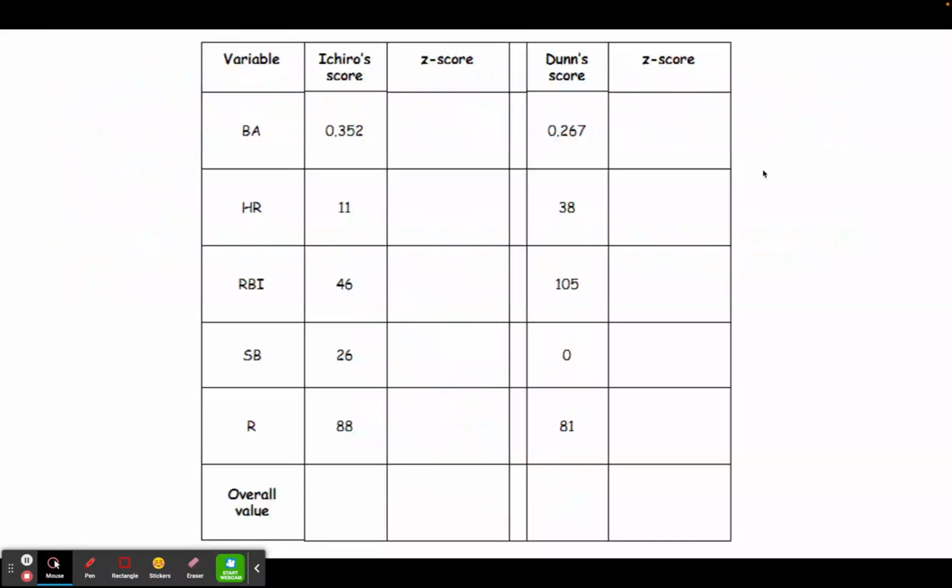What we're going to do now is look at our 2 baseball players from the last section, Ichiro and Dunn, and calculate their z-score for each of these variables. And again, I'll show you the first couple of calculations, and then I would recommend that you maybe pause the video and try some of them on your own. So the first one we're going to look at is batting average.